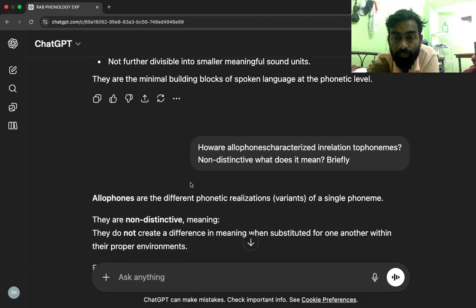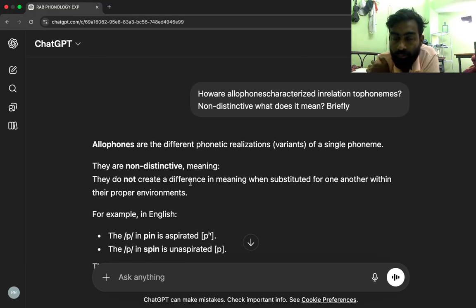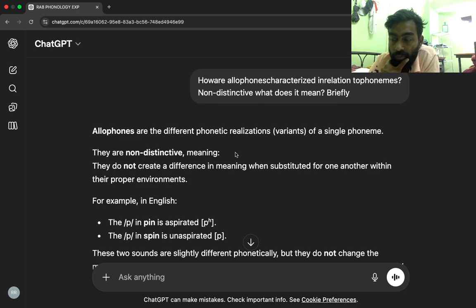Allophones are the different phonetic realizations, variants of a single phoneme. Allophones are characterized in relation to phonemes as non-distinctive. What does it mean, briefly? Allophones are the different phonetic realizations of the same phoneme. They are non-distinctive.